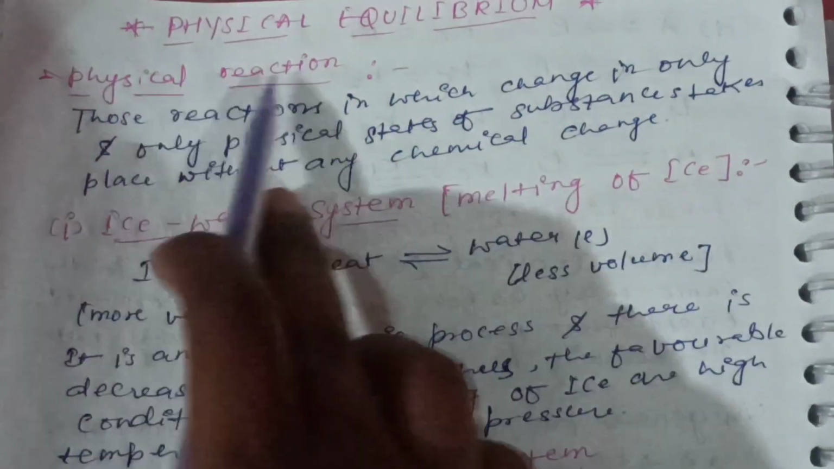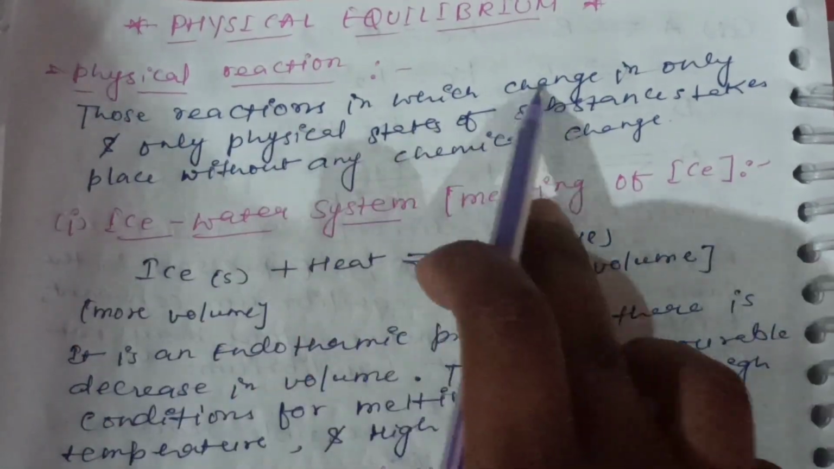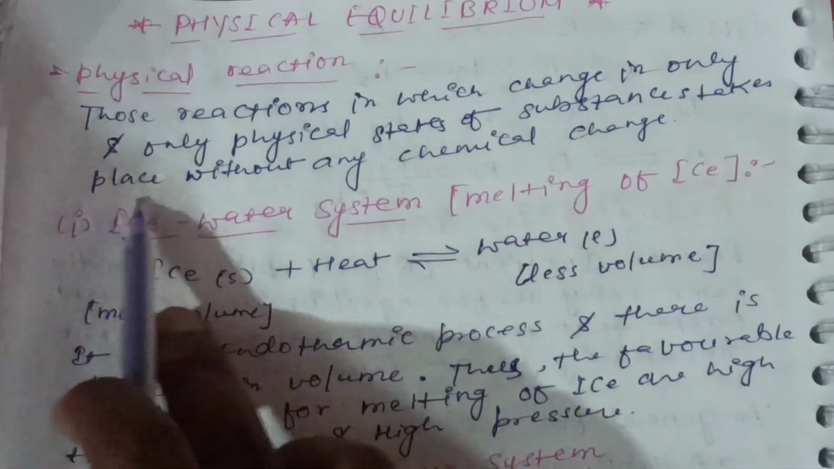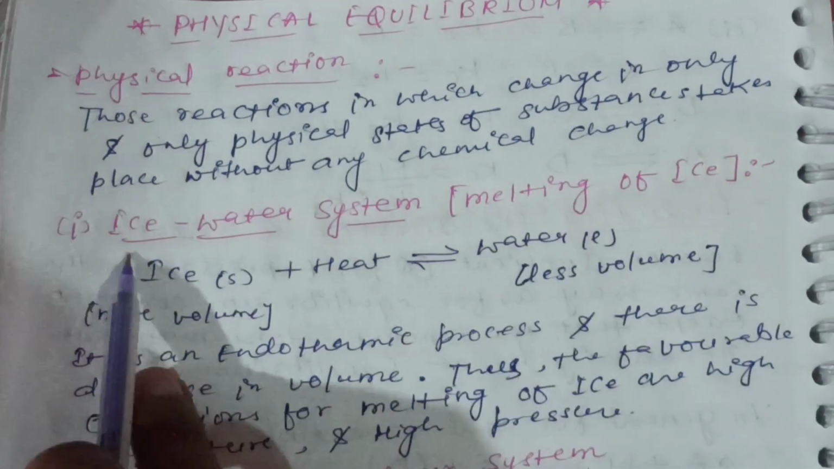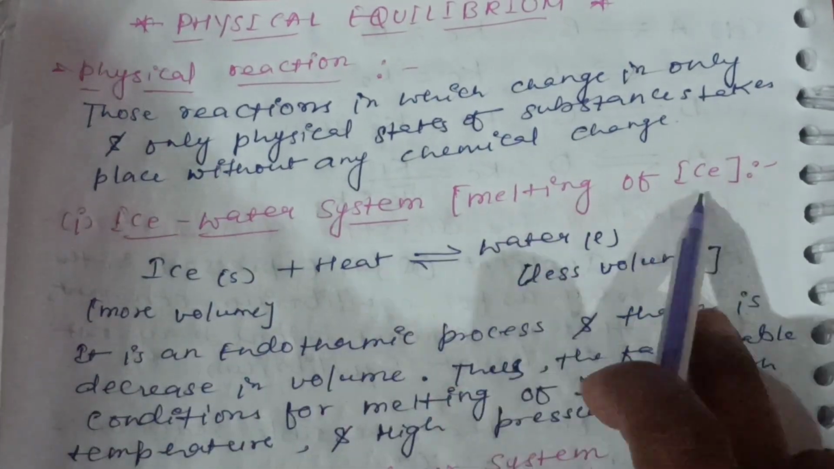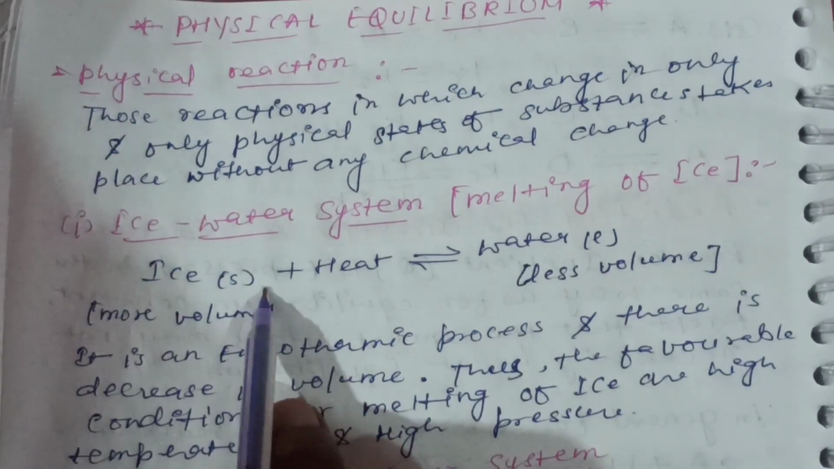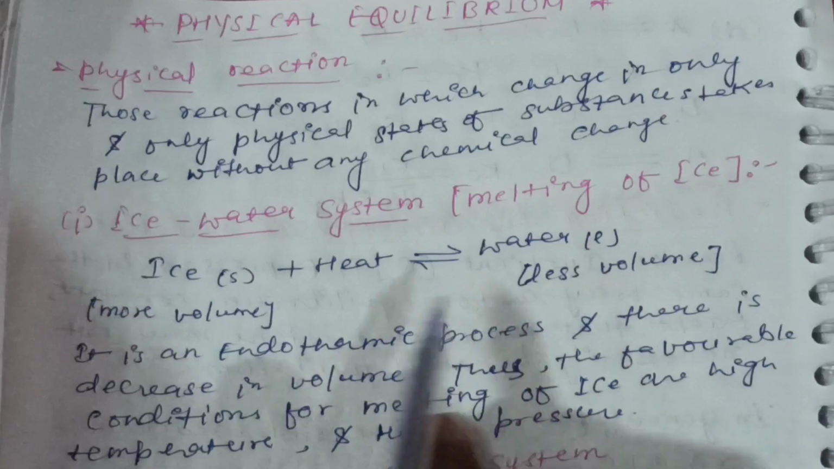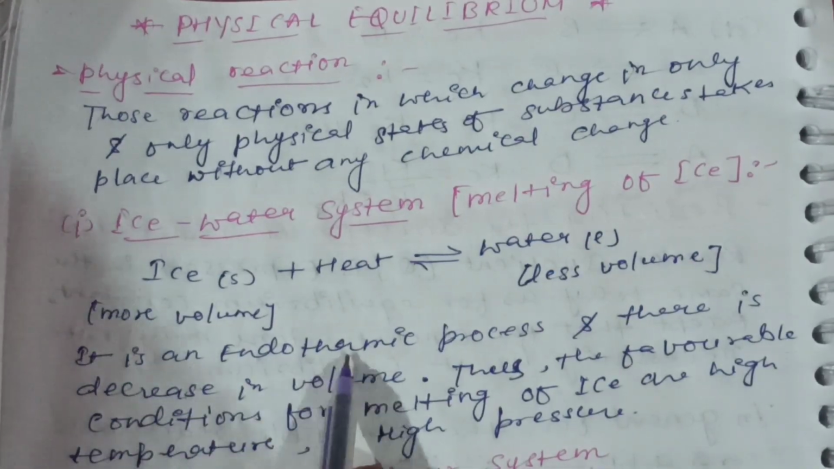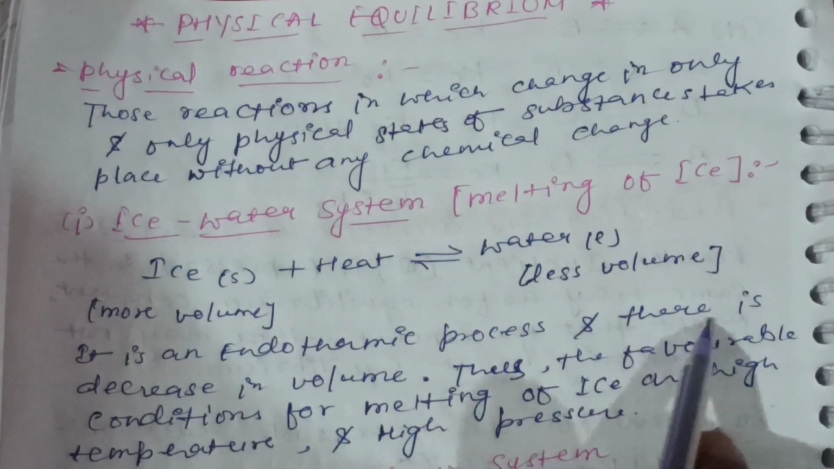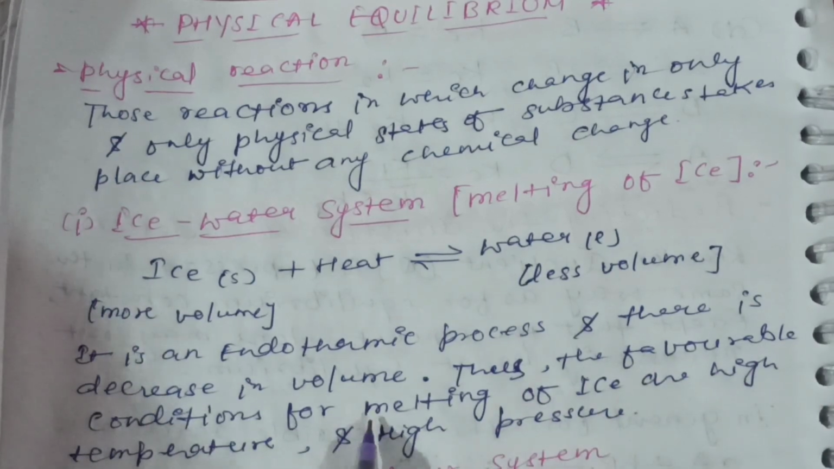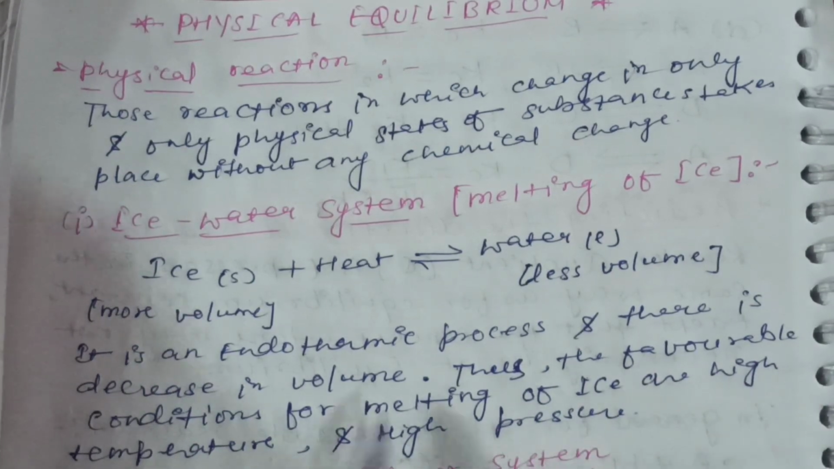Now, physical equilibrium, physical reactions, those reactions in which the change in only and only physical states of the substance takes place without any chemical change. Ice-water system, melting of ice: ice (solid) + heat ⇌ water (liquid), less volume, more volume. It is an endothermic process and there is a decrease in volume. Thus, the favorable conditions for melting of ice are high temperature and high pressure.